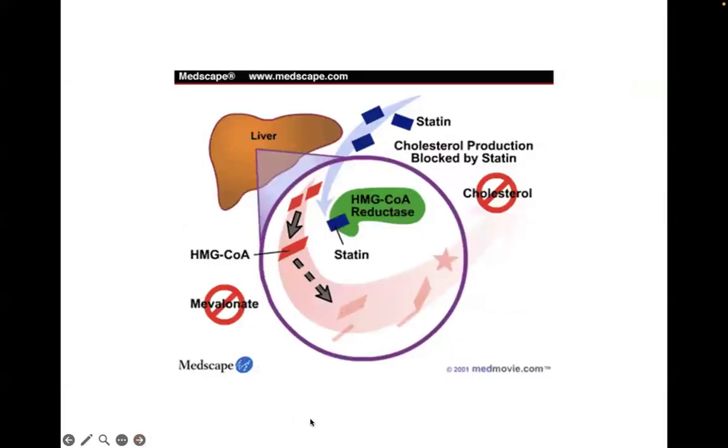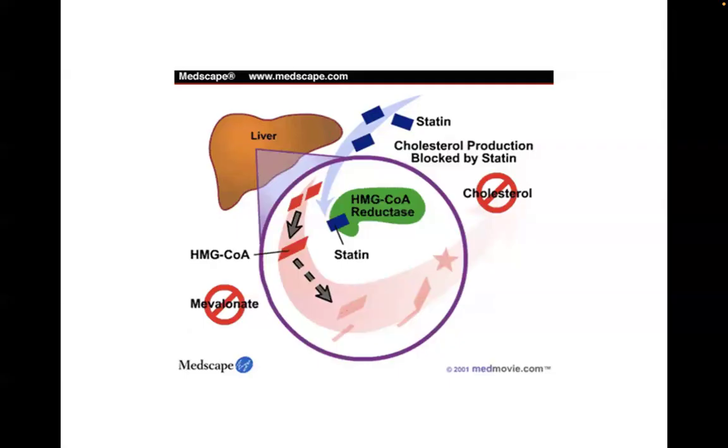Now, one example here is your statins. If you've heard of drugs like atorvastatin, pitavastatin, rosuvastatin, these are what we call HMG coenzyme A reductase inhibitors. No? These are medications that are used to help lower LDL cholesterol. No? So they are said to be competitive antagonist of HMG coenzyme A for the active site of the HMG coenzyme A reductase.